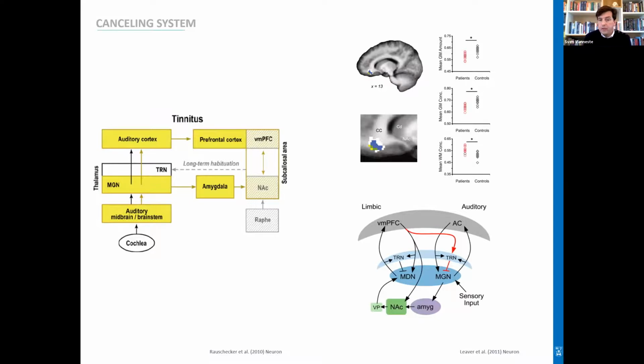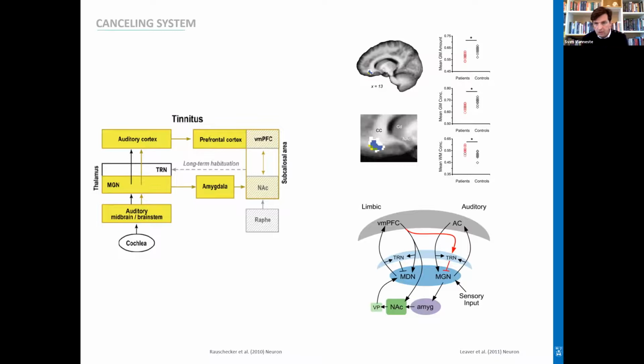It's known that the ventromedial prefrontal cortex and the pregenual anterior cingulate cortex are part of a descending pathway in pain, and if that system doesn't work well, it's very likely that people will have bodily spread chronic pain. So it could be that it's also involved in tinnitus.